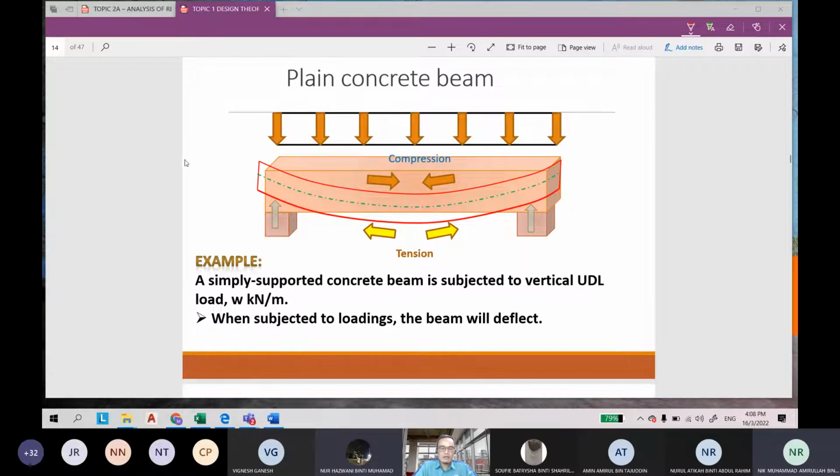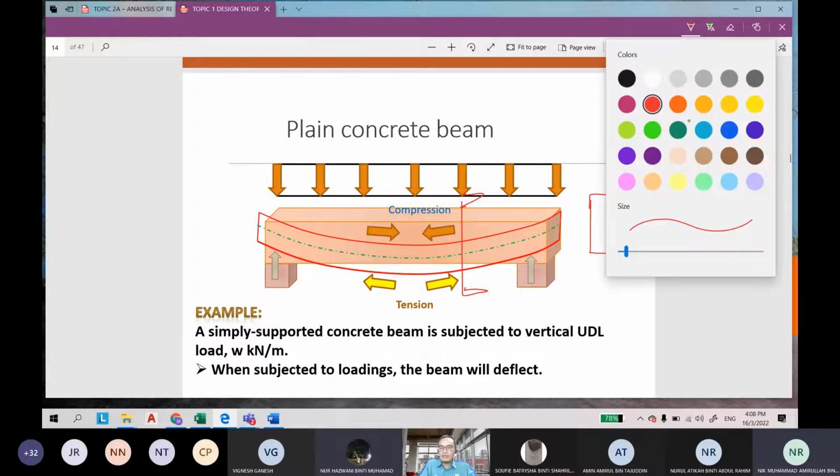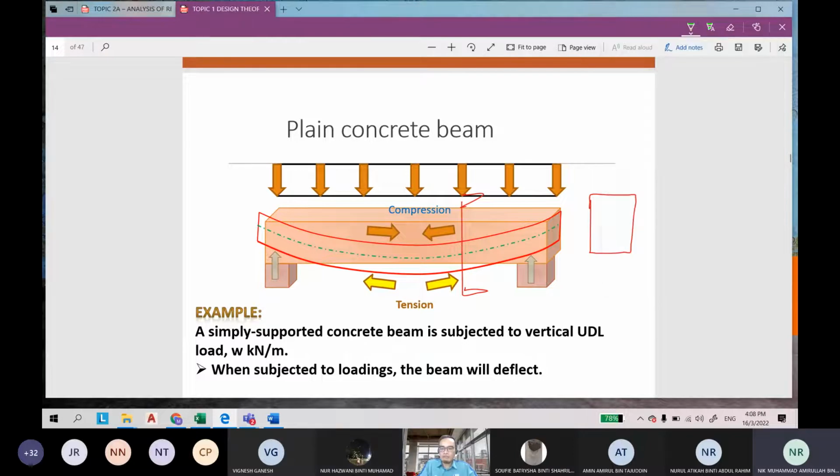So this is a simply supported beam. A simply supported beam means a single span beam which is supported at both ends. By the action of load, I mean the vertical load, along the beam, it will cause the beam to bend like this. So at the cross section, the tension will be experienced by which part, bottom or top?